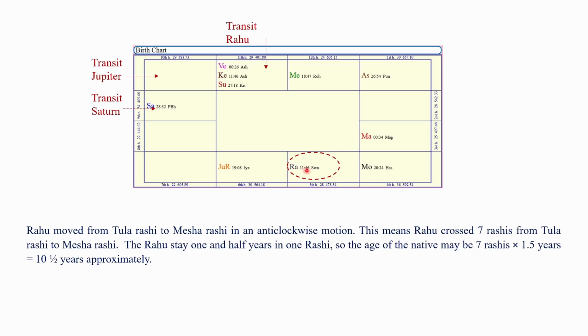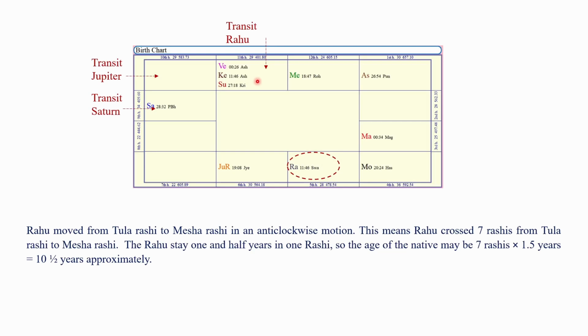If you compare the Rashi position of the natal Rahu and the Rashi position of the transit Rahu, Rahu moved from Tula Rashi to Mesha Rashi in an anti-clockwise direction. This means Rahu crossed 7 Rashis from Tula Rashi.